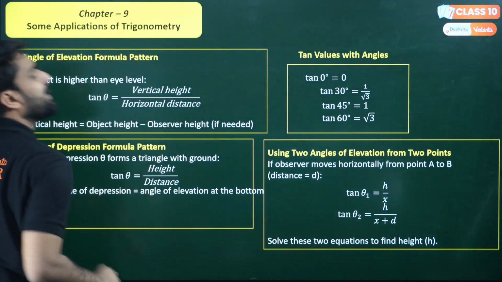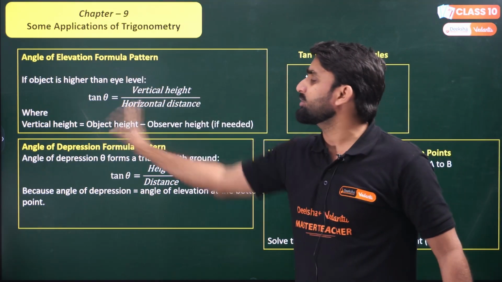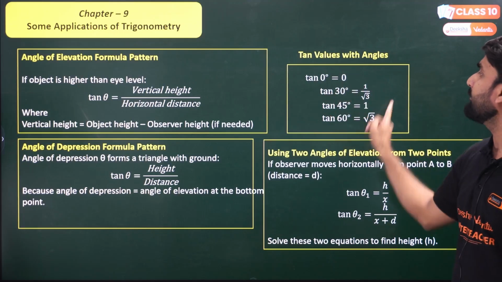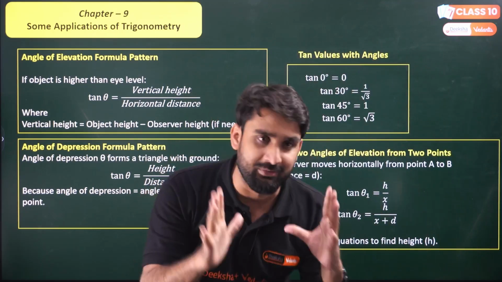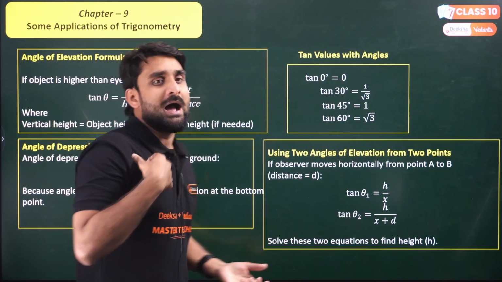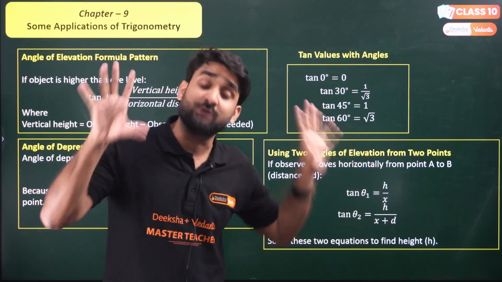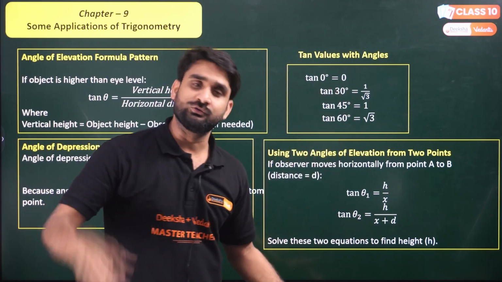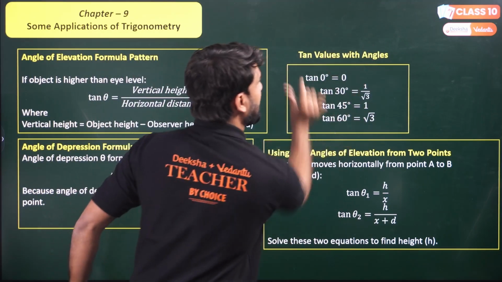Now come to chapter number 9, some applications of trigonometry. Here, angle of elevation and angle of depression, both terms are very important, and you should have the values of tan also. Tan plays a very important role in applications of trigonometry, which is why I have specially boxed the values of tan. I'm not saying sine and cos are worthless for this chapter, both are also important, but in most questions you will get tan values. So you should have tan 30, tan 45, tan 60.